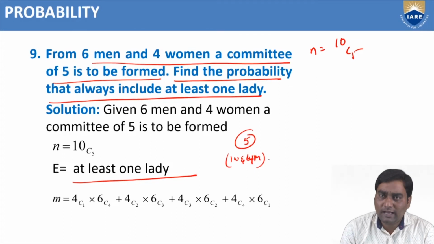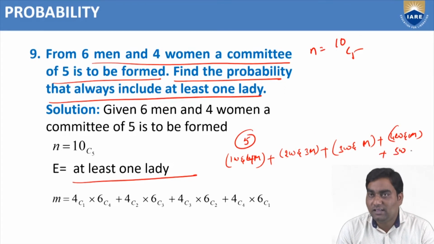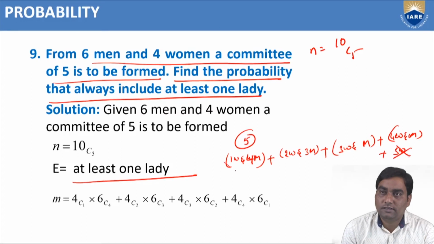Is that the only option? No. We can choose two women and the remaining 3 from men. Plus 3 women, which is also in the at least 1 lady category, and 2 men. Plus 4 women and 1 man. And the last option, 5 women, we can't take because 5 persons are required but our strength of women is only 4. So this is not going to be considered. So 1, 2, 3, 4 options are there.